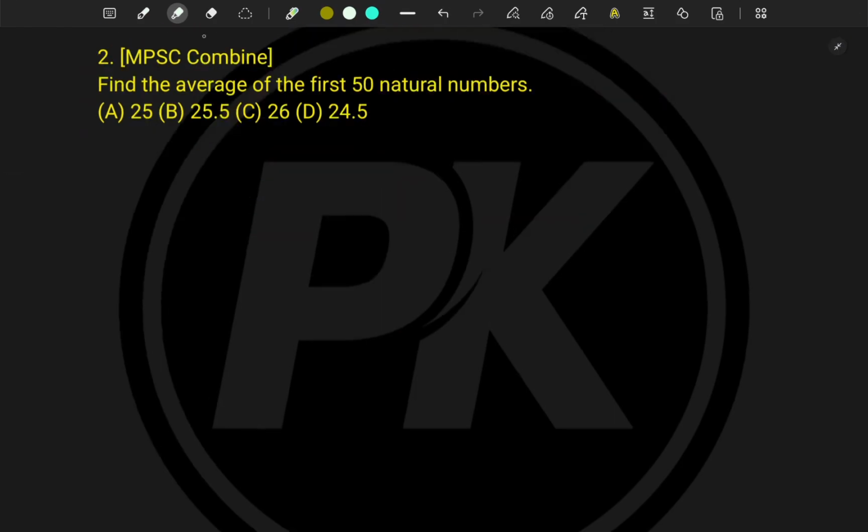The second question was asked in the MPSC combined examination, and it says find the average of first 50 natural numbers. Now here we are not going to do 1 plus 2 plus 3 and so on till 50, and divide by total number of observations 50.